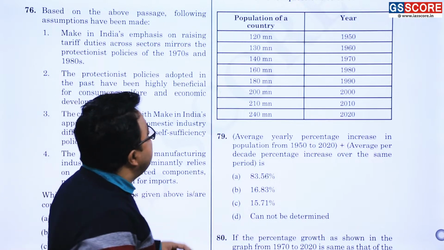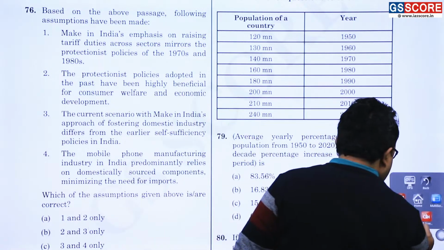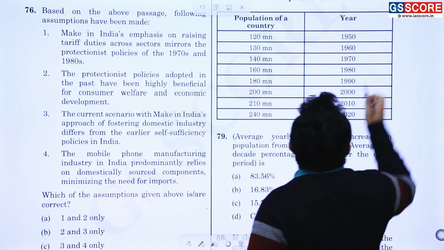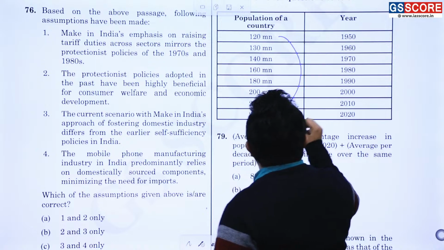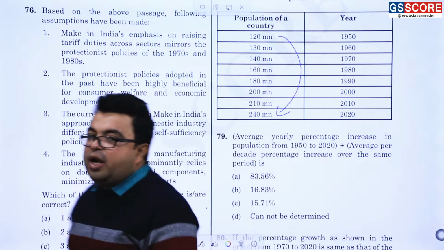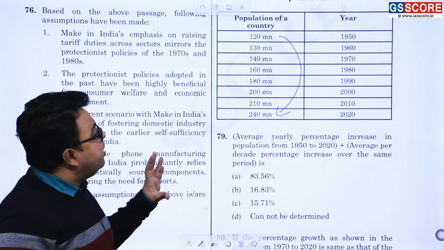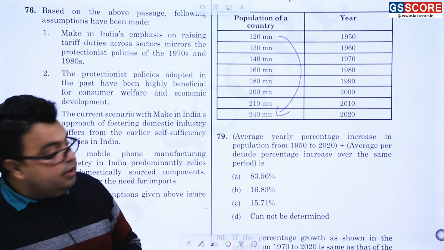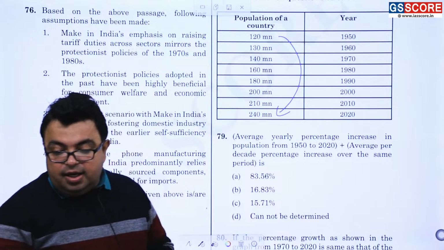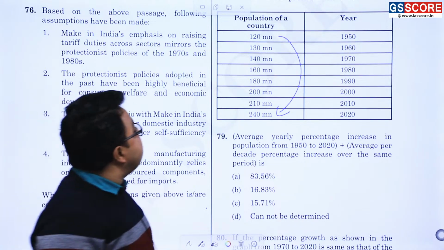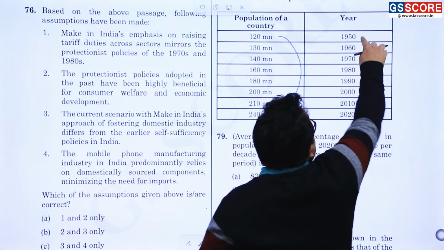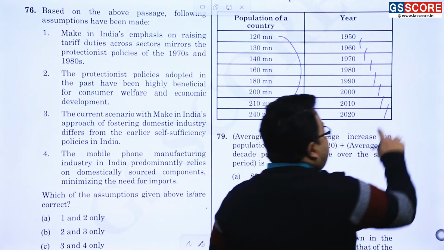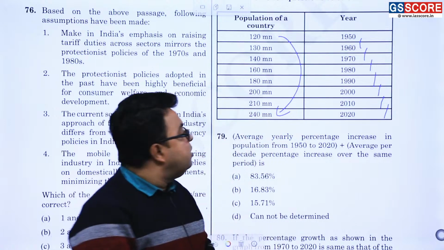What is the case exactly that we have to understand? From here to here, a 120 million increase is there. Am I correct overall to say? Okay. Now 120 million is the increase, and this is happening over how many years? 10, 20, 30, 40, 50, 60 and 70 years. Am I correct or not?